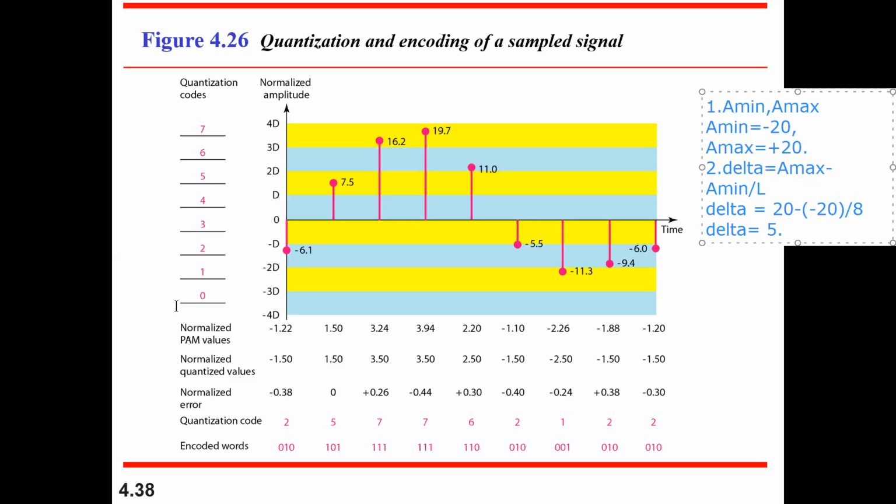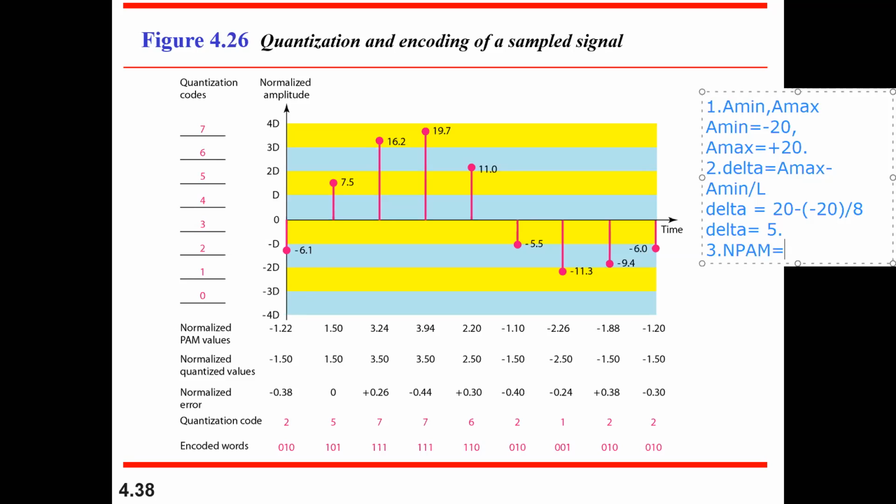So the first thing is the normalized pulse amplitude modulation value. What is a normalized pulse amplitude modulation value? With respect to the sampled value, I'll mention NPAM.